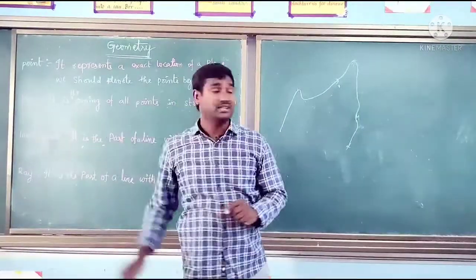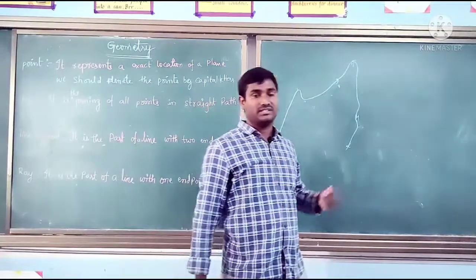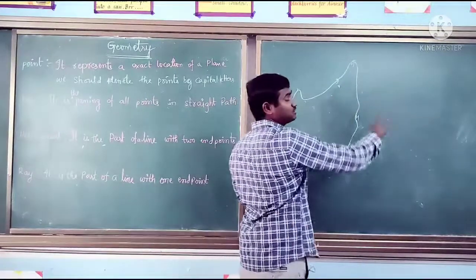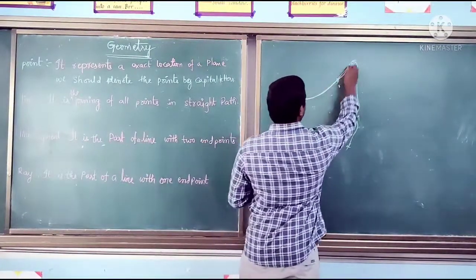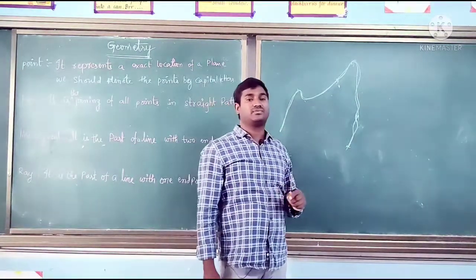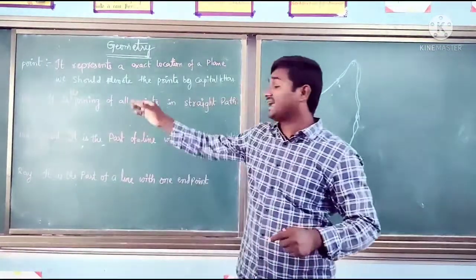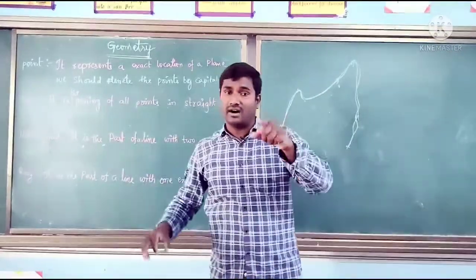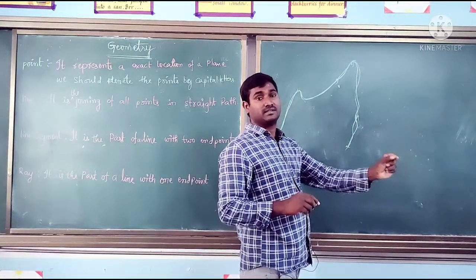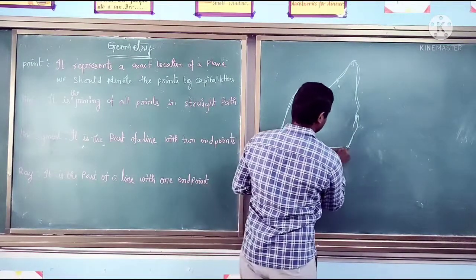Before that, we should know the curve also. It is a collection of some points in a plane. In a plane there are so many points, so if you join some of them, you will get one curve. A collection of some points in a plane is called a curve. And when we come to the line, it is the joining of all points in a straight path. Suppose you mark in this direction, it will go in a straight path like this.